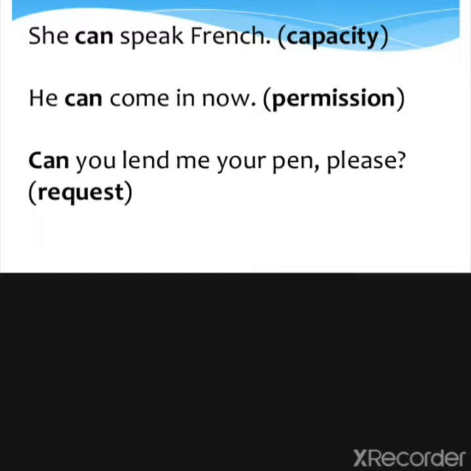But if we want to make a request to our seniors or people who are elder to us, we cannot use can there. This is the thing we have to take care of. So especially, the modal verb can is used for showing the ability and capacity of a person.